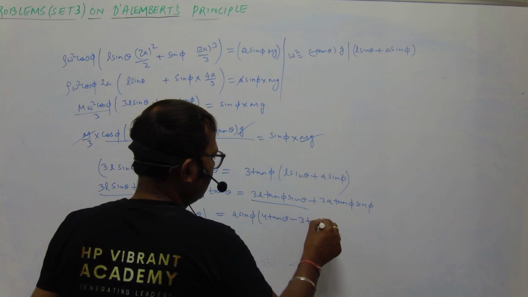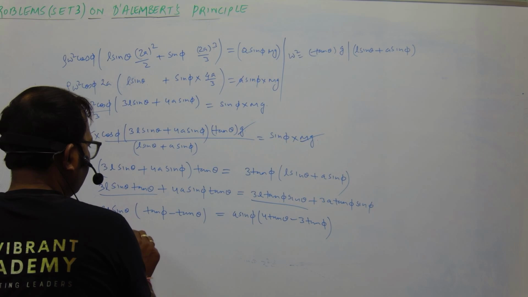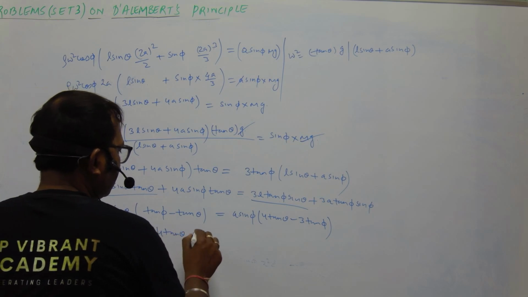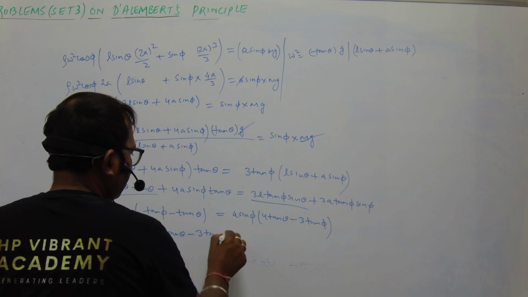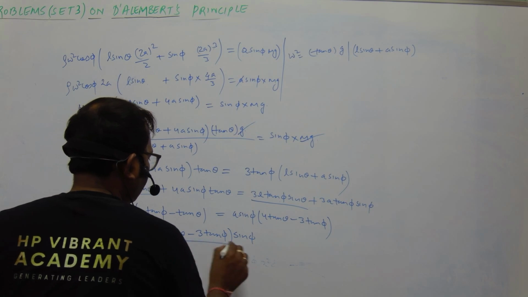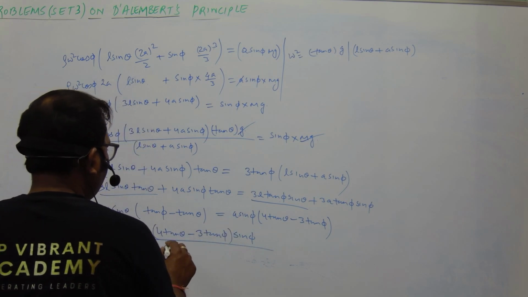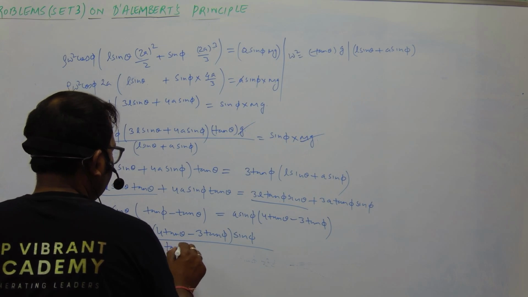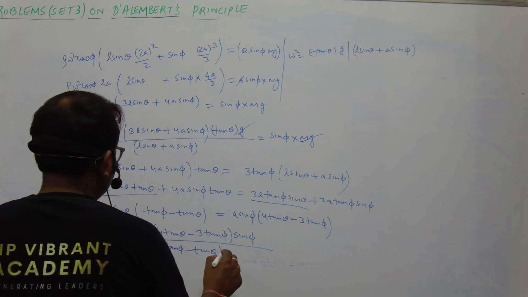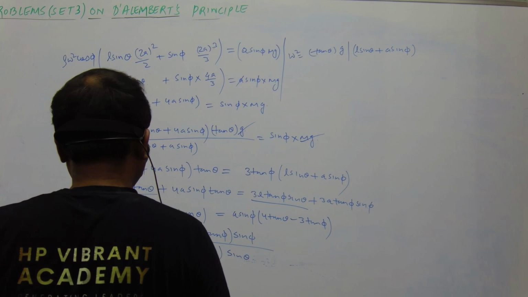minus 3 tan phi). So we have 3L upon a is equal to (4 tan theta minus 3 tan phi) into sin phi, upon (tan phi minus tan theta) into sin theta. So we have to show this expression.